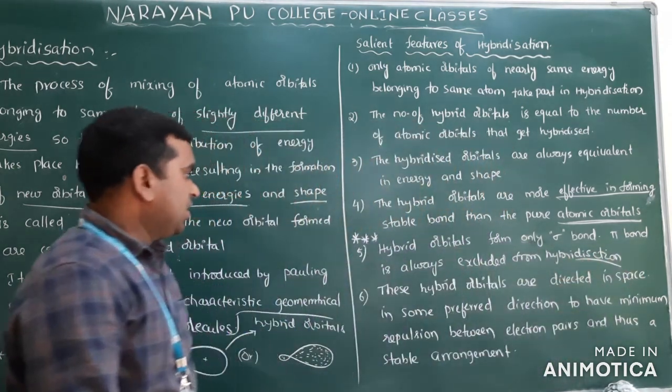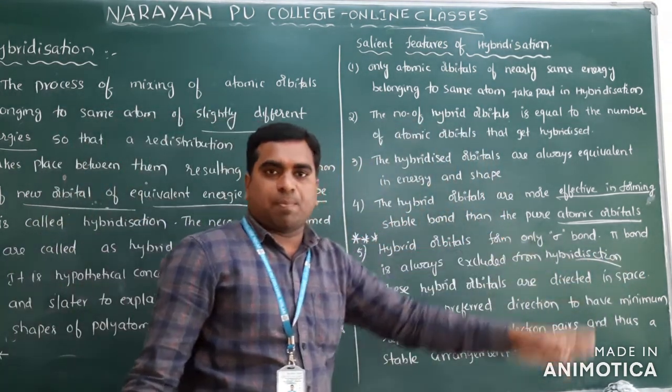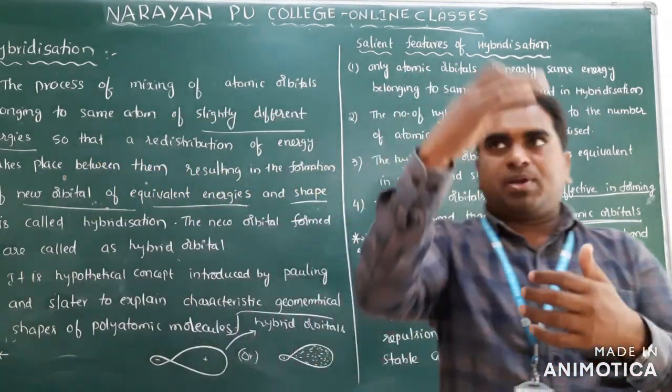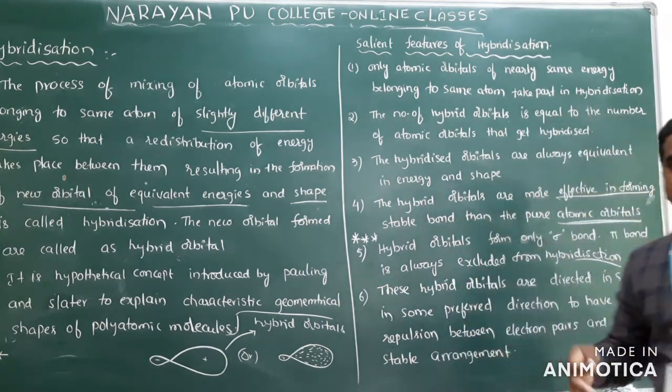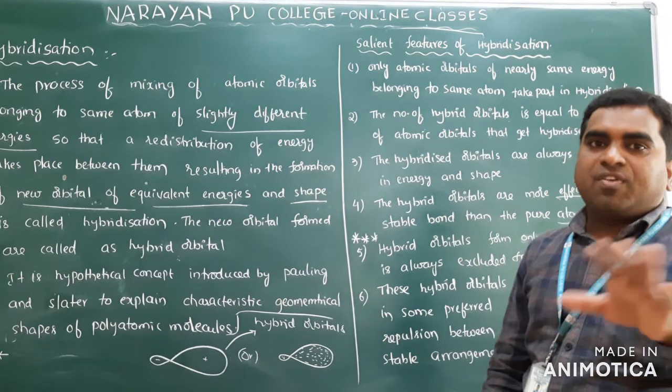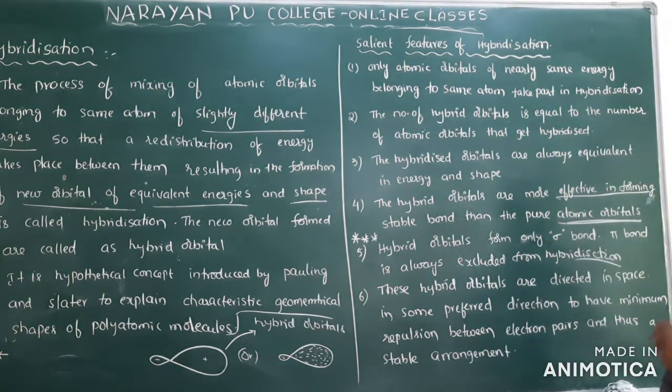Clear? Means only sigma bonds we will get, not the pi bonds. Pi bonds mean simple orbital overlapping, side by side orbital overlapping, and you will get the pi bond. But hybrid orbitals will never form a pi bond.